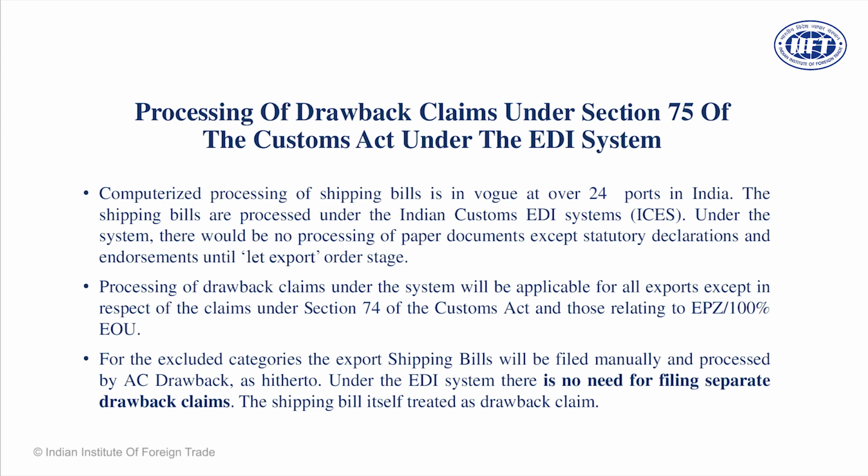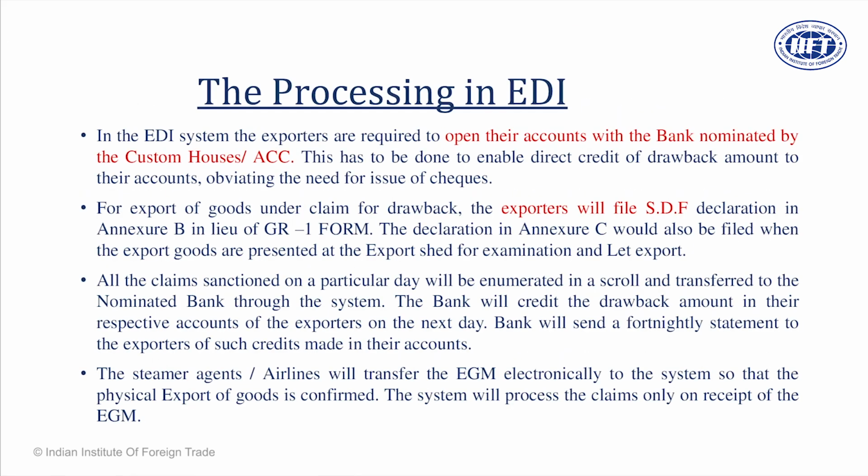Usually drawback claims are processed, but it takes time for the money to get transferred to your bank account because of some lack of funds in those accounts with customs or the revenue agency. As a result, I've seen that sometimes your drawback claims may be stuck. You can file the shipping bill online under Section 75, and your claim will be automatically processed by Indian Customs based on the complied documentation.